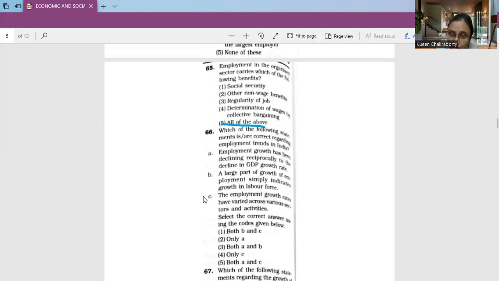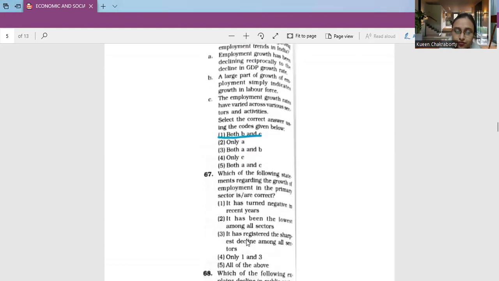During 1993-94 to 2004-5, GDP growth accelerated to 6.3%. But again, talking of employment growth, it further declined to 1.8%. And during 2004-5 to 2009-10, when GDP growth was as high as 9%, employment grew at an insignificant rate of 0.22%. So, which is very insignificant. So, accordingly, both B and C is the correct answer. That is option number 1. So, we mark it as option number 1.